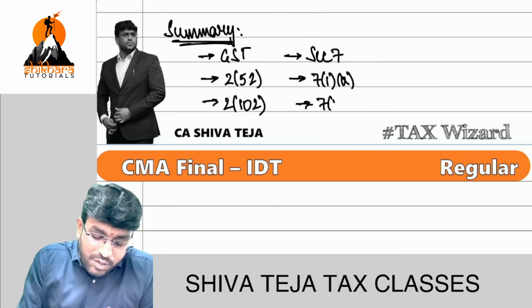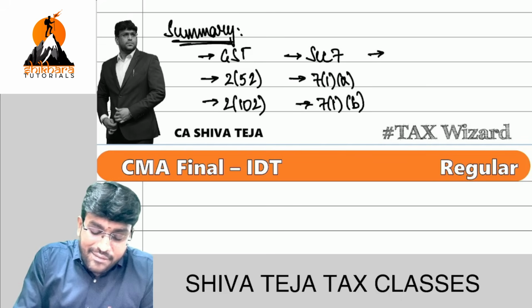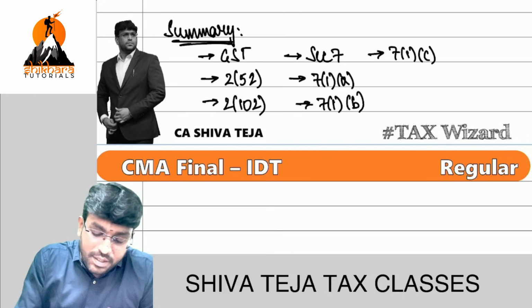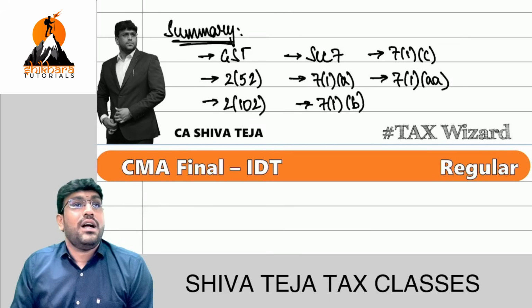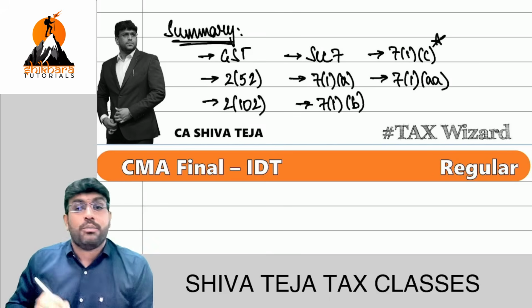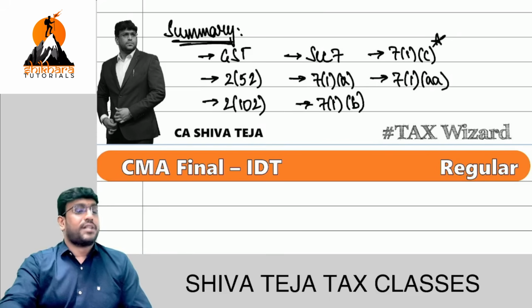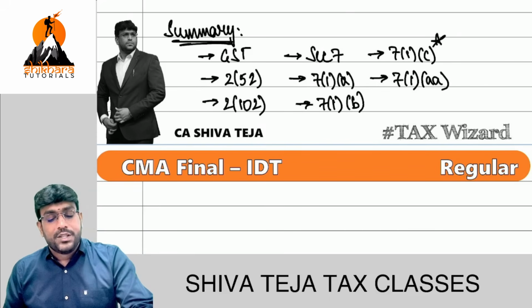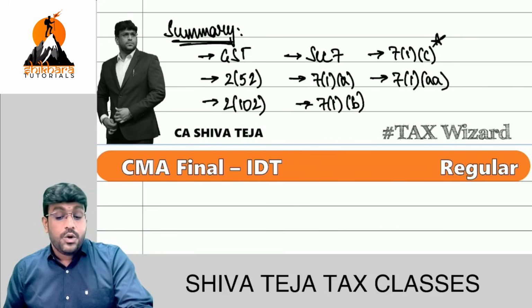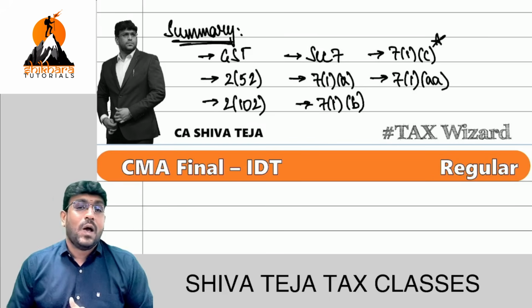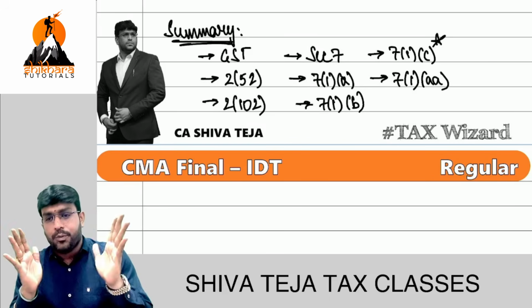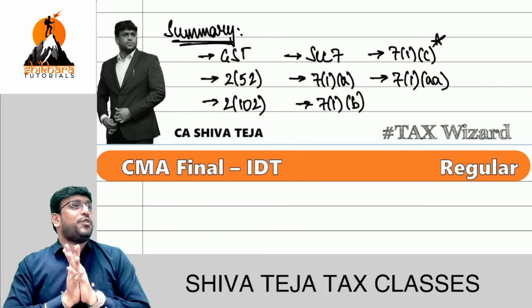In that we have covered in this session 7.1a, 7.1b, 7.1c. That's it. I think we are clear. And out of all this, the most important is 7.1c. What is 7.1c? Transaction regarded as supply, even though there is no consideration. No consideration, still it is supply. How many points are there? 4 points. That's it. I think we are fully clear.